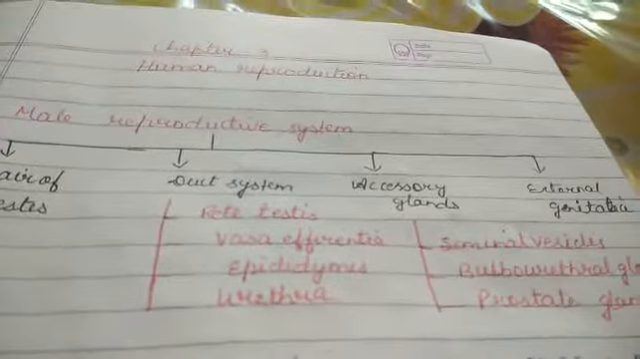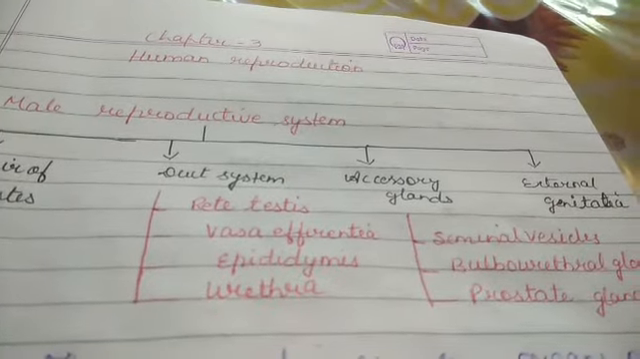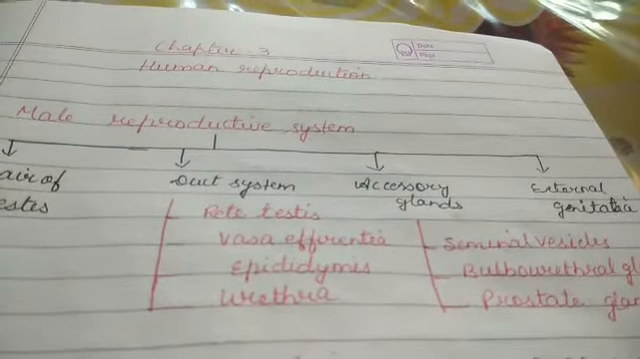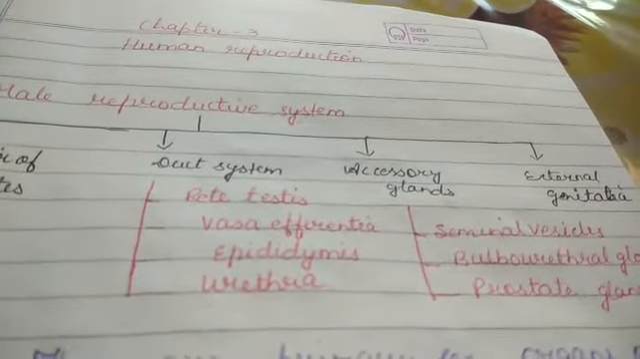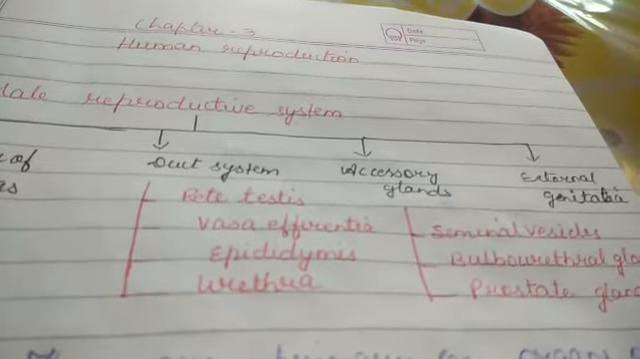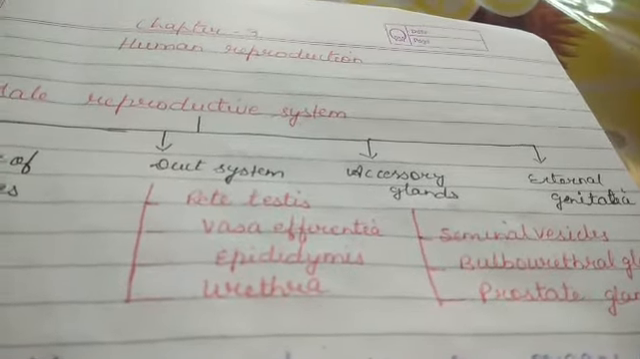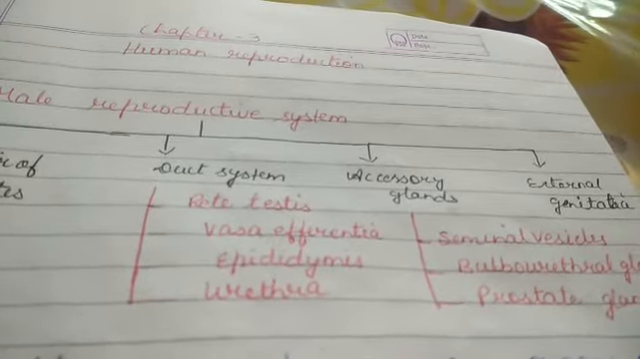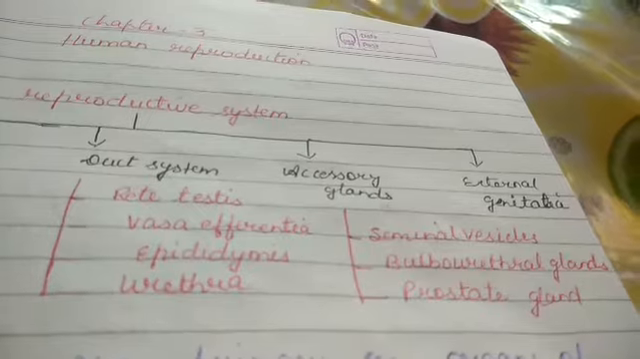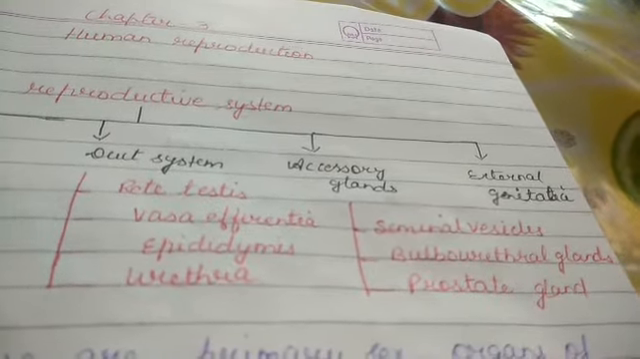So, the duct system is rete testis, vasa efferentia, epididymis, vas deferens, urethra. Epididymis is the longest tube. And urethra is that opening which is common for urine and also for releasing sperm. Now, accessory glands: seminal vesicle, bulbourethral gland and prostate gland are there.